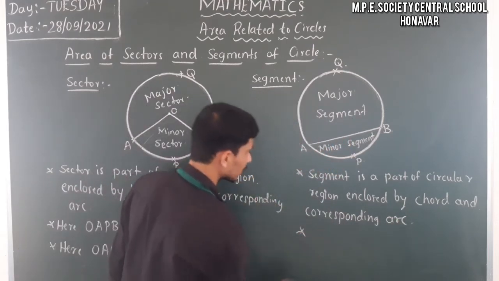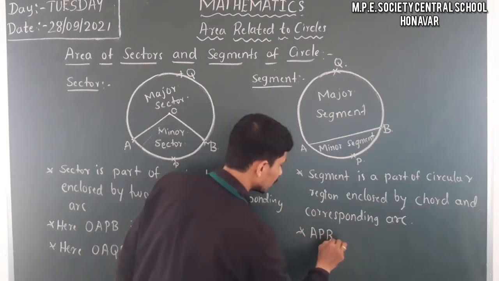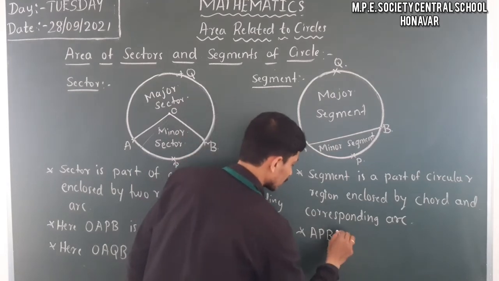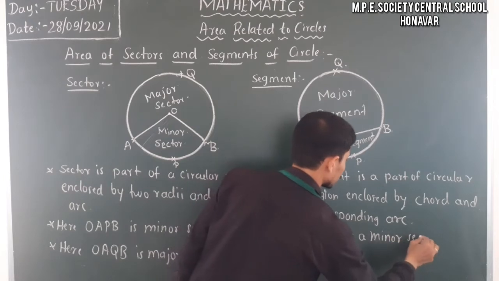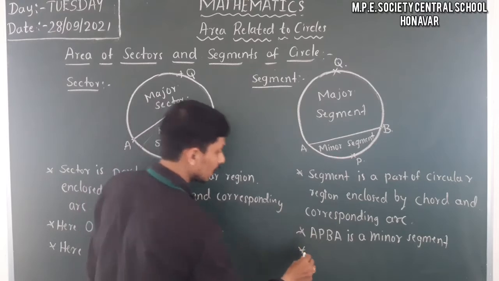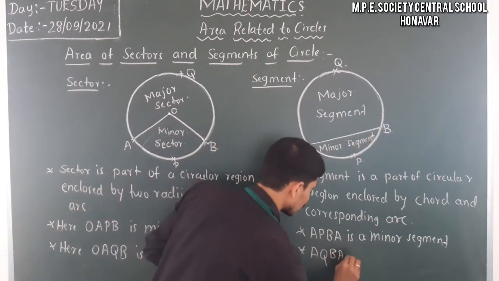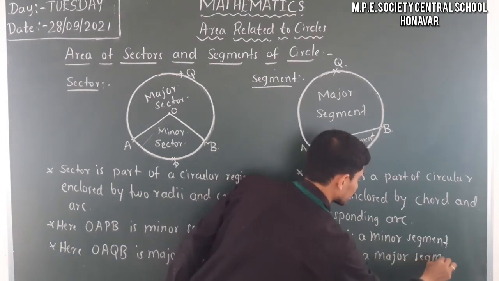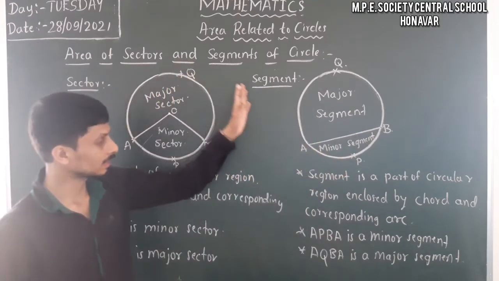Then what are the segments here? APB, or we can take it as APBA as well, so it is only a complete rotation. That is, APBA is a minor segment, and then here AQBA, the huge part, is a major segment. Yes, so this is about sector and segment.